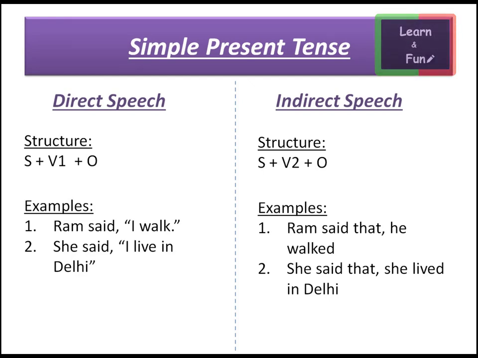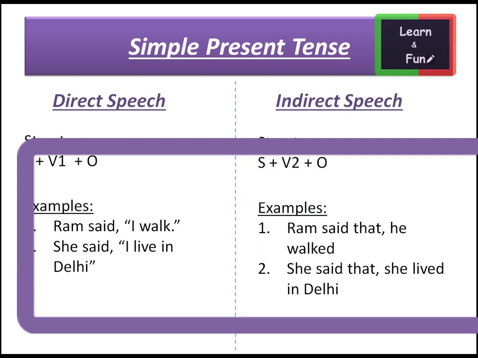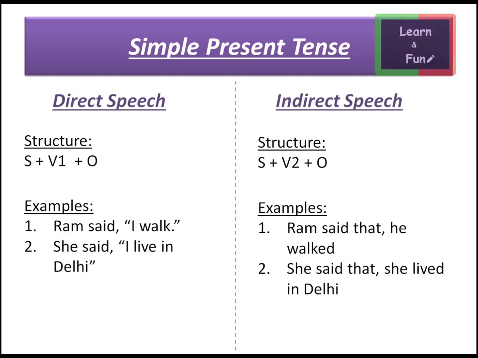The first sentence for direct speech is, Ram said, "I walk." The same sentence converted into indirect speech is, Ram said that he walked. According to the rules, we have converted direct to indirect speech. Ram said, "I walk." This sentence is in simple present tense and we have to convert simple present tense into simple past tense according to the grammar rules. So the sentence becomes, Ram said that he walked.